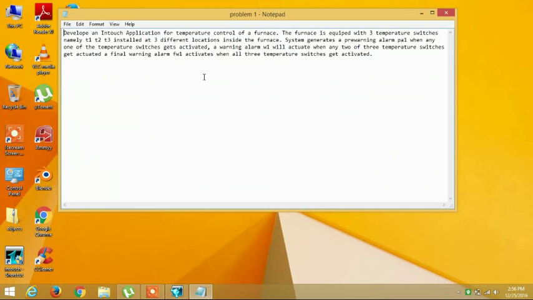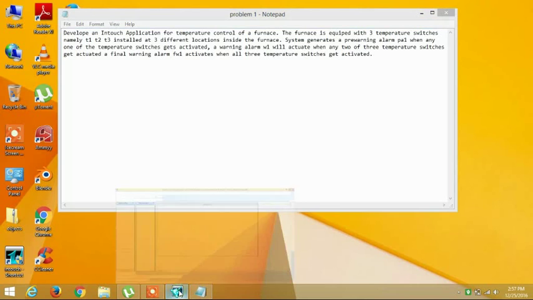All of them are located at different positions inside the furnace. Our job is to sound the alarm when one of them is pressed, or any two of them are pressed, and the third task is to sound the alarm when all of them are pressed.